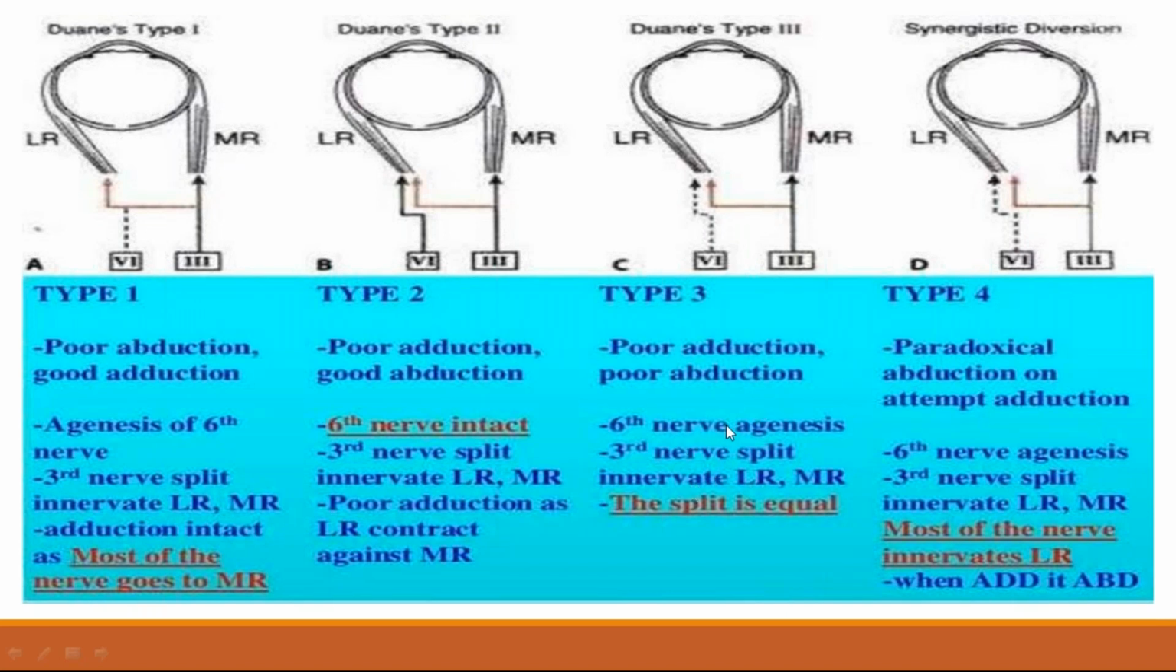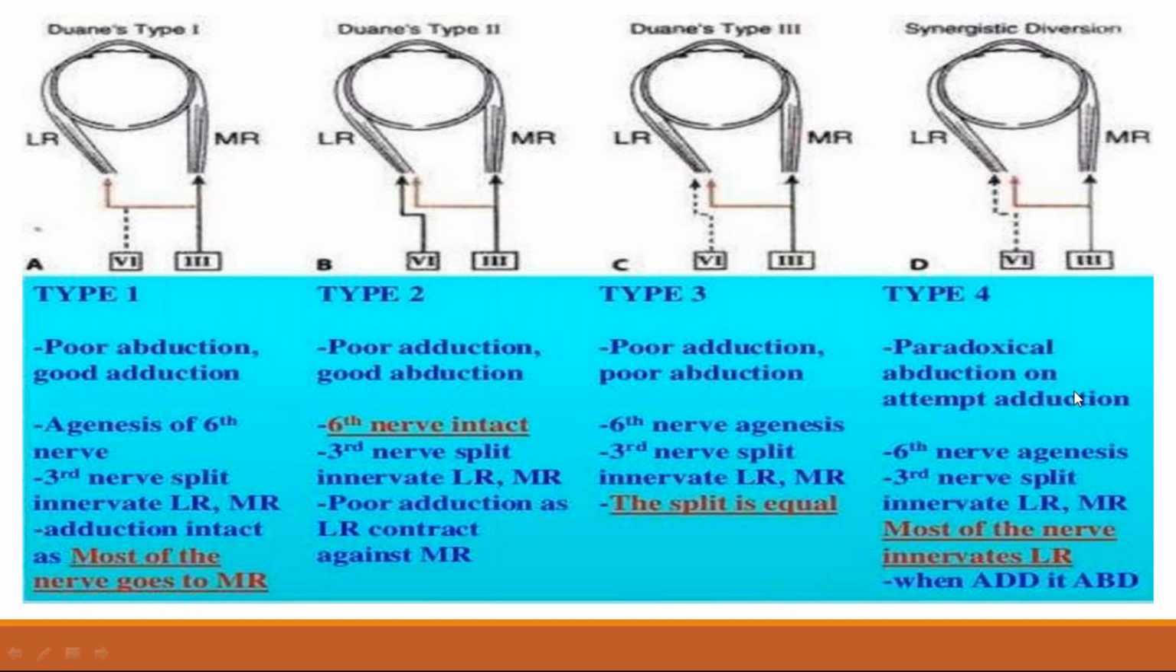There is sixth nerve agenesis. The third nerve is split and innervates the lateral rectus and medial rectus. The split is equal. So there is complete agenesis or absence of the sixth nerve, and the third nerve supplies the lateral rectus and the medial rectus. This is called type 3 Duane retraction syndrome. There is deficiency in both adduction and abduction.